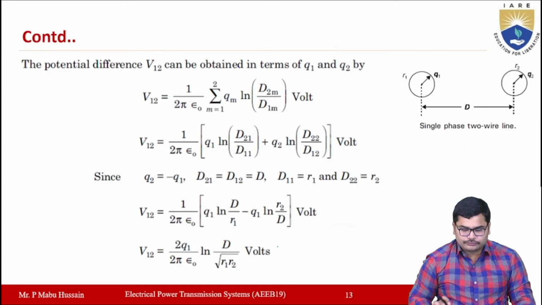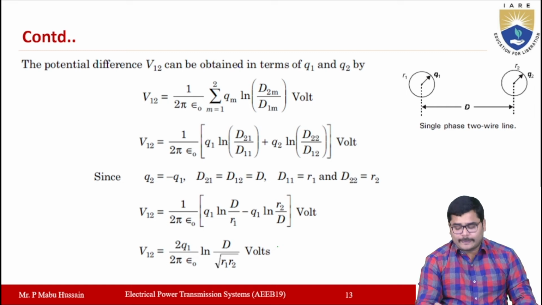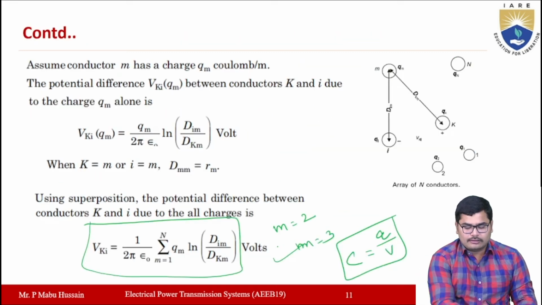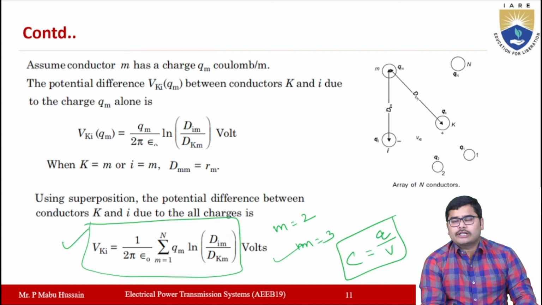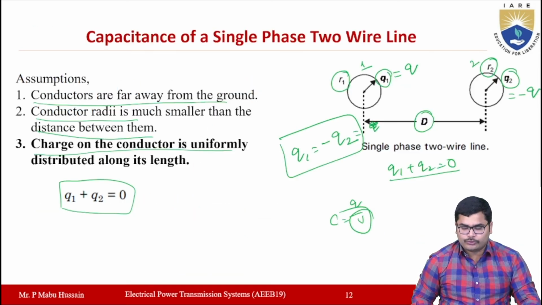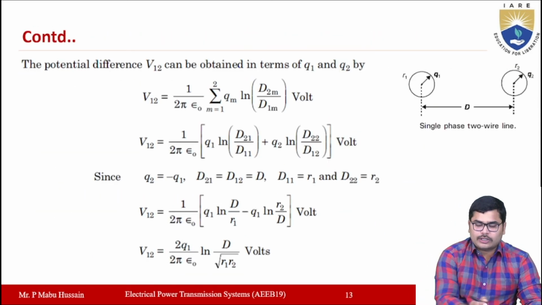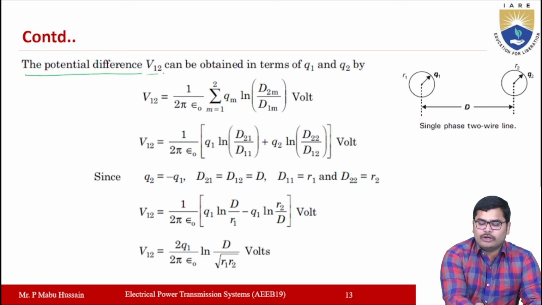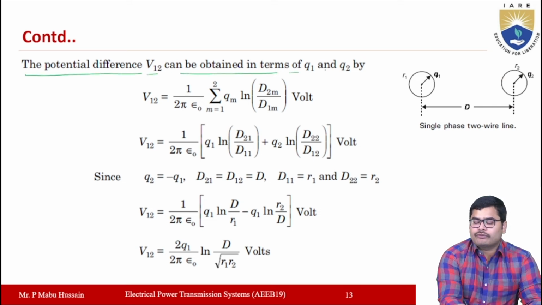Now you recall the equation for the potential difference between any two conductors in a group of conductors. The same expression you can take here, by considering N equal to 2. Now the potential difference V12 can be obtained in terms of Q1 and Q2.